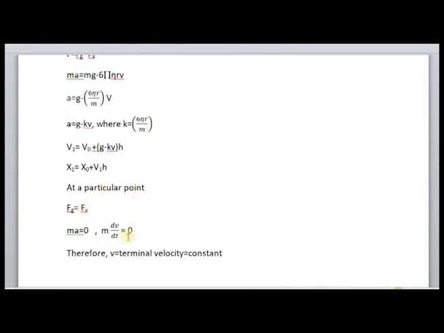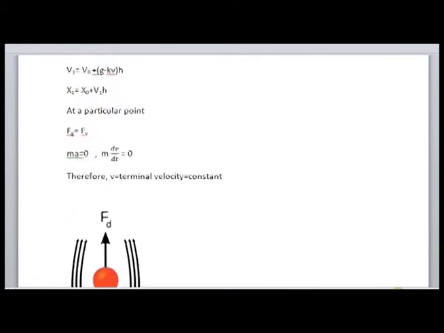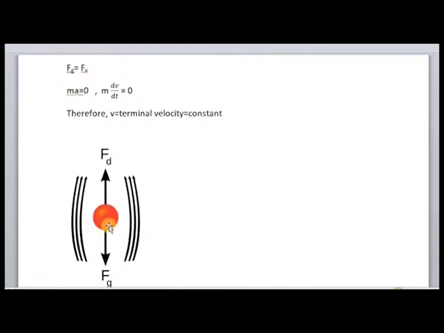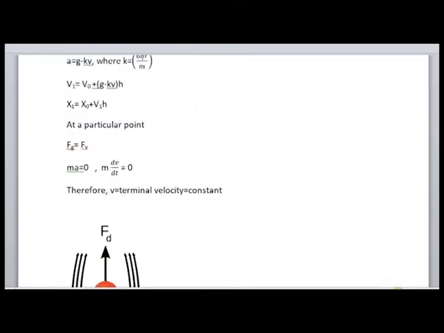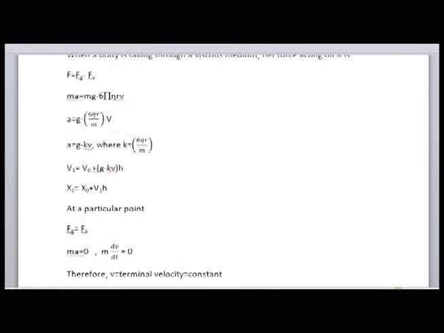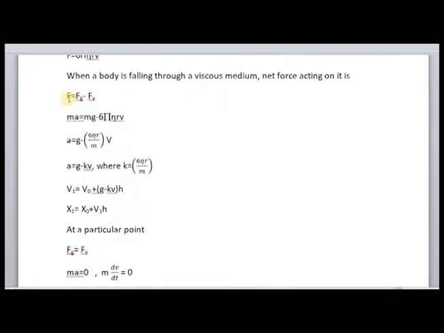Okay. And at a particular point, what happens? These are the two forces, Fg and Fd, which are acting on the body. Fg is in the downward direction, Fd is in the upward direction. At a particular point, these two forces, which are already opposite, become equal. So the body is said to be in equilibrium. The net force acting on the body is 0. So Fg is equal to Fd means F is equal to 0.